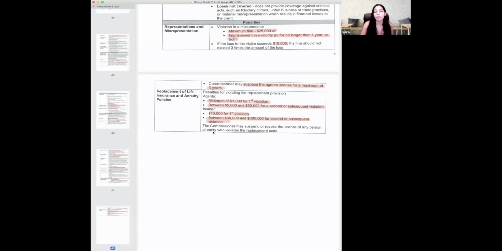And if anything happens that is too severe, the commissioner may suspend or revoke any license, whether it's from an agent or a company. And that is the end of chapter 8.